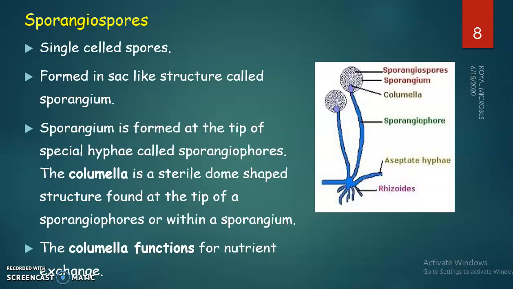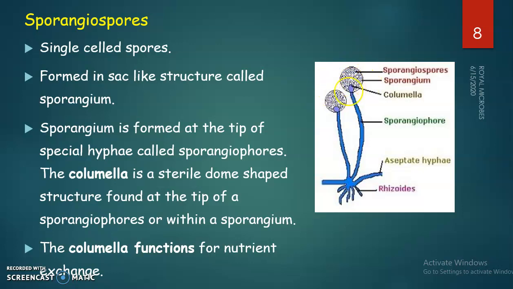First we can see sporangiospores. Sporangiospores are single-celled spores. They are formed in a sac-like structure called sporangium. Here we can see this is a sporangium, a sac-like structure, and the sporangiospores can be seen inside the sporangium. The sporangium is formed on the tip of a special hypha called sporangiophore. This blue-colored hypha or filament is called sporangiophore, and here we can see an indigo-colored columella.